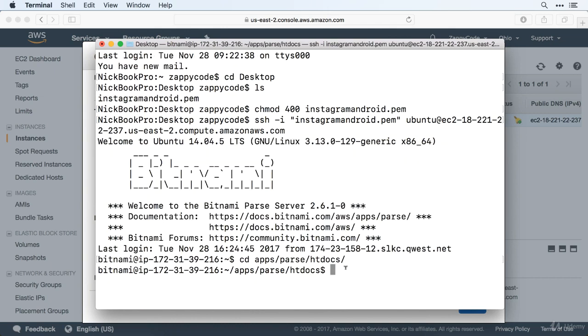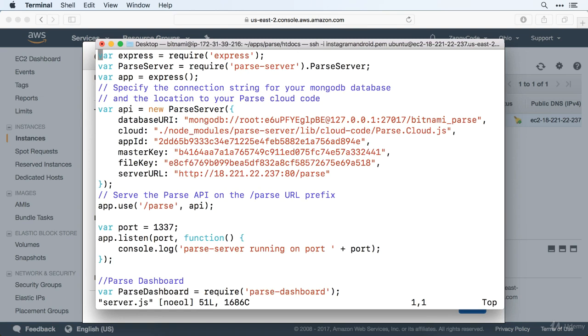Next, we have a file that we need to edit. So we're going to use VI here, which is going to allow us to edit this code. So we're going to say VI server.js, all lowercase there. Go ahead and hit enter on this, and this is going to bring up a screen where we can get all these different pieces. There's an app ID, a master key. We're going to need all of this in order to connect. So once we have this in place, we're at a good position here.